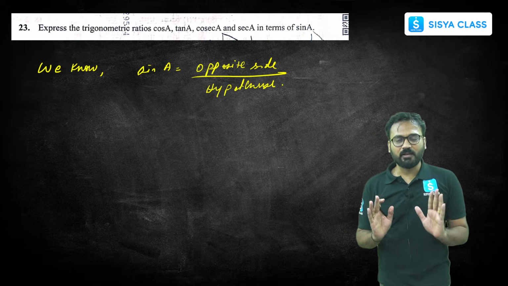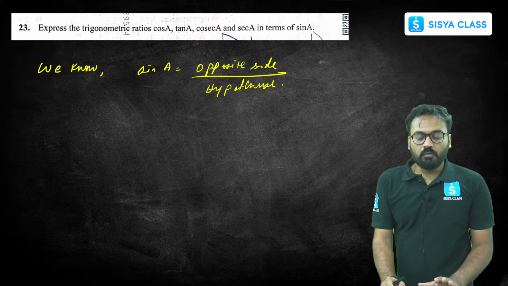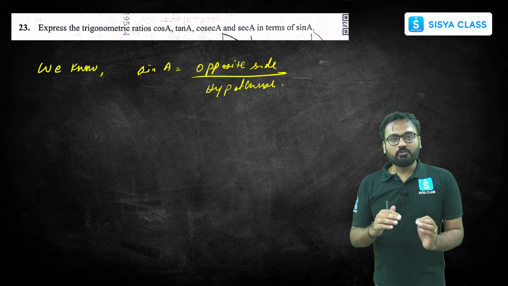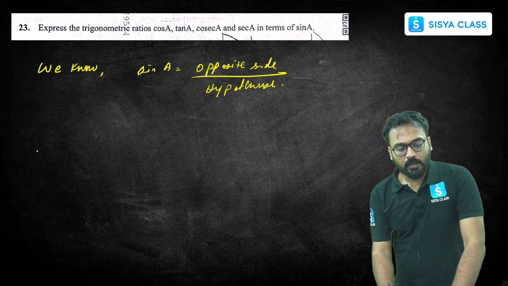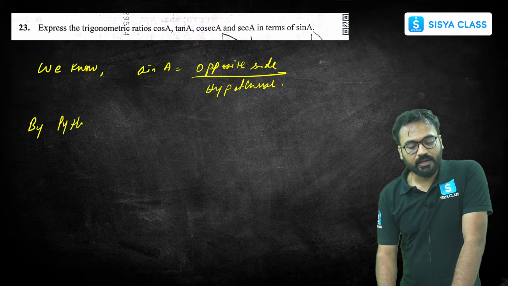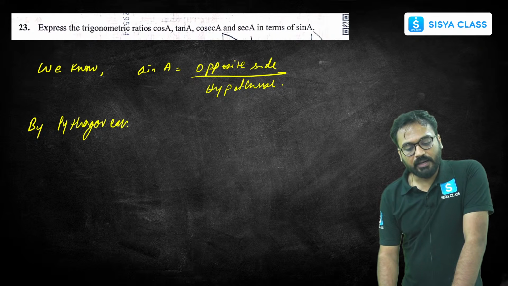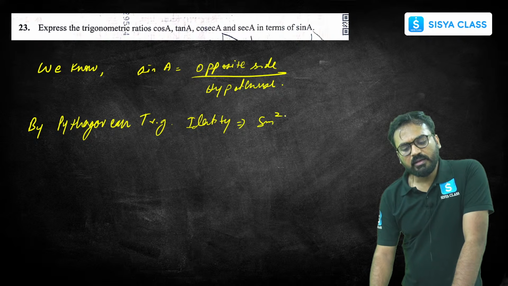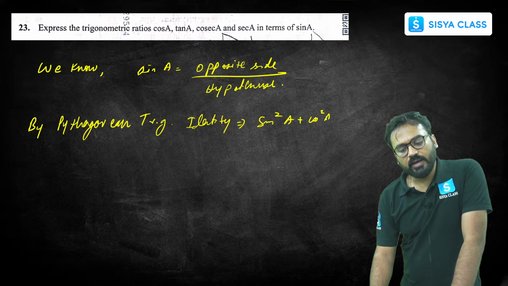Okay, this is the basic definition. I'll be using this also. We also know that sin square A plus cos square A is equals to 1, correct? By the Pythagorean trigonometric identity, the first trigonometric identity, which says that sin square A plus cos square A is equals to 1.